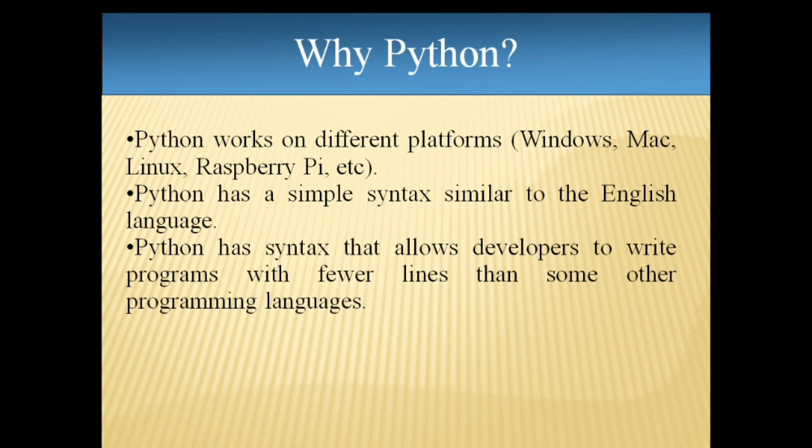Second is, Python has a very simple syntax similar to the English language, that I have already told. The way of writing the code is very simple in case of Python. Then Python has syntax that allows developers to write programs with fewer lines than some of the other programming languages.